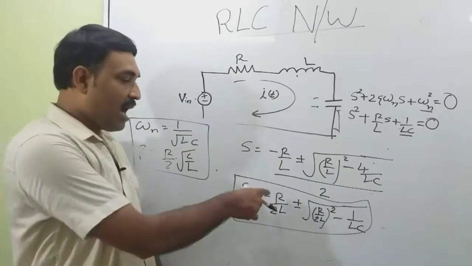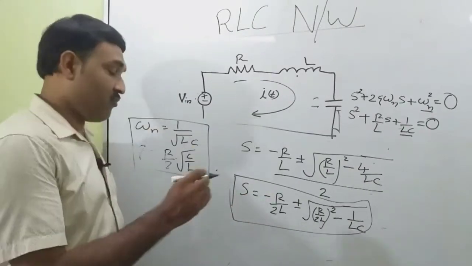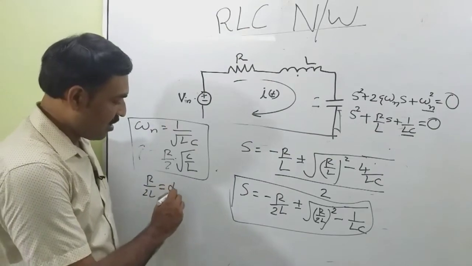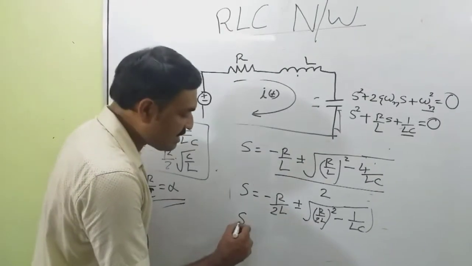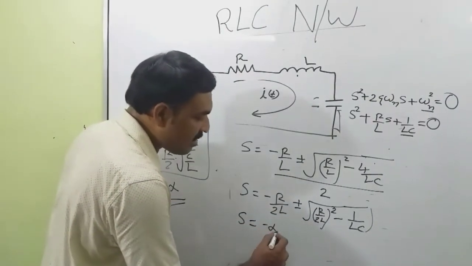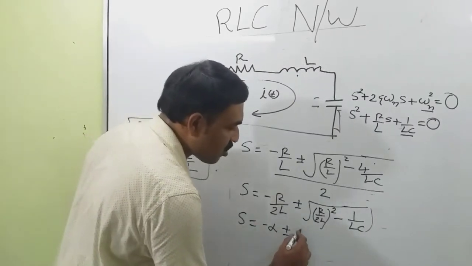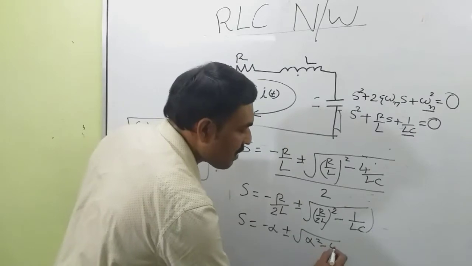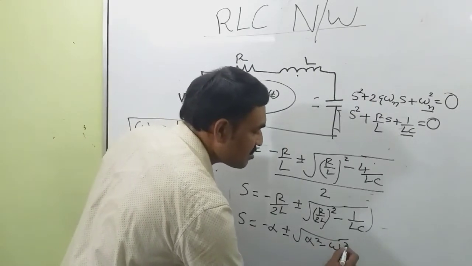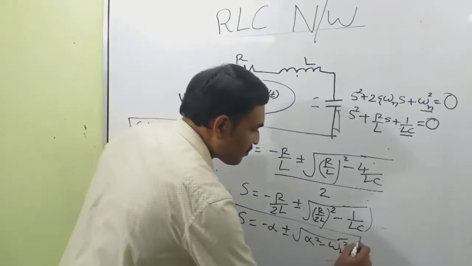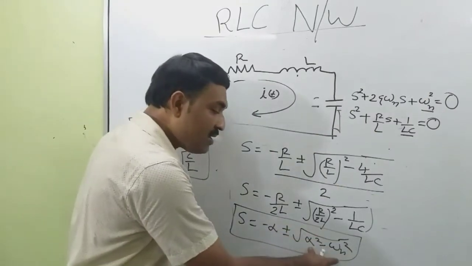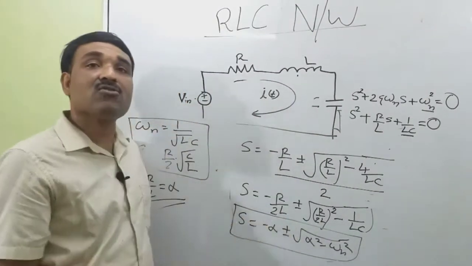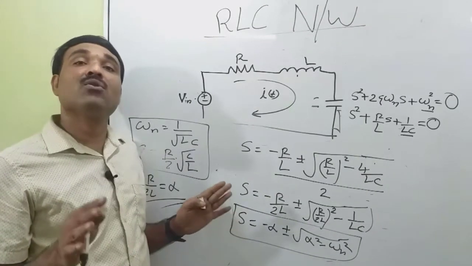Now I am putting R by 2L equal to alpha. That is, R by 2L is equal to alpha. So s is equal to minus alpha plus or minus square root of alpha square minus omega n square. Depending upon the value of this term, alpha square minus omega n square, that lies inside the square root, we can determine the nature of the circuit.